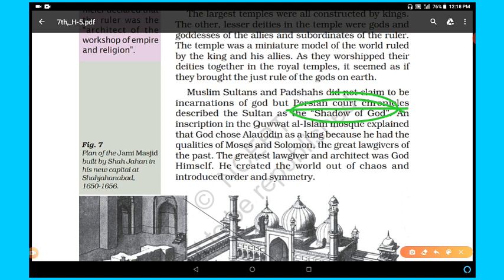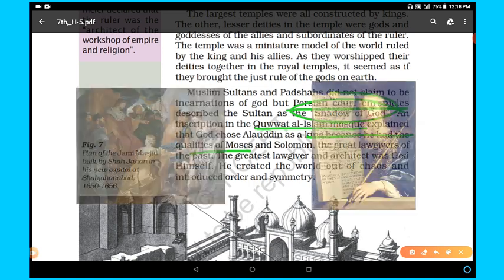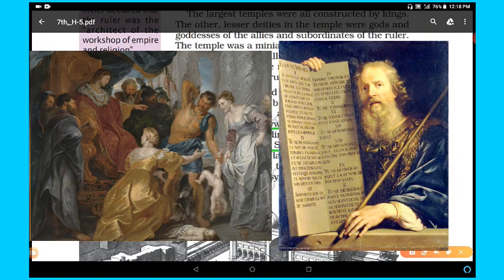An inscription in the Quwat al-Islam mosque explained that God chose Alauddin as a king because he had the qualities of Moses and Solomon, the great lawgivers of the past. You have to remember the names, Moses and Solomon.